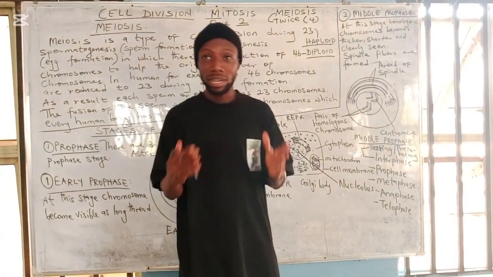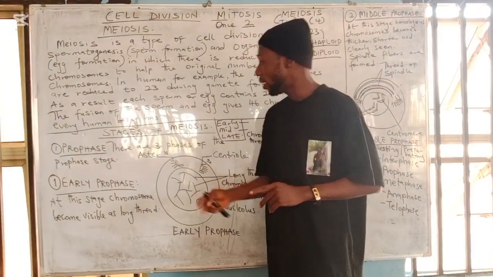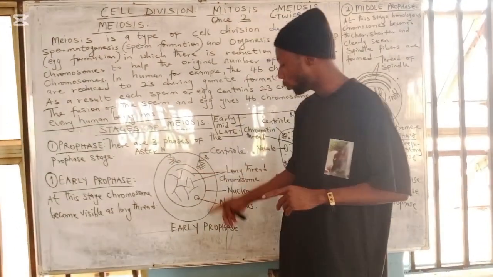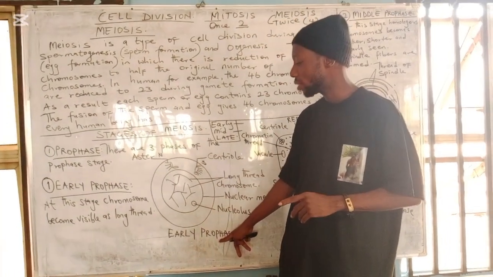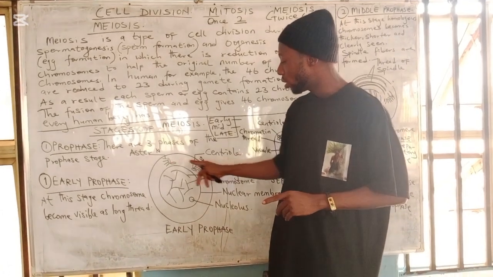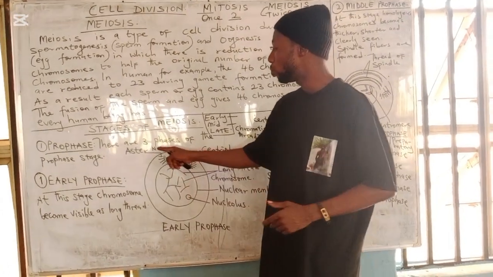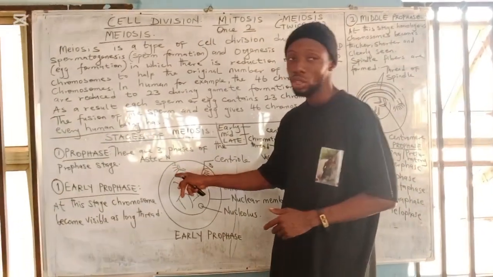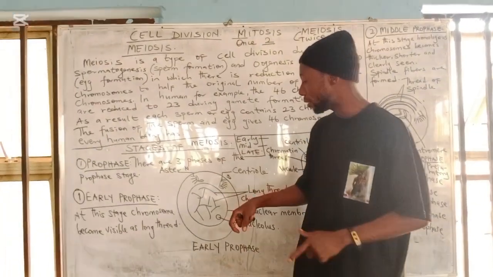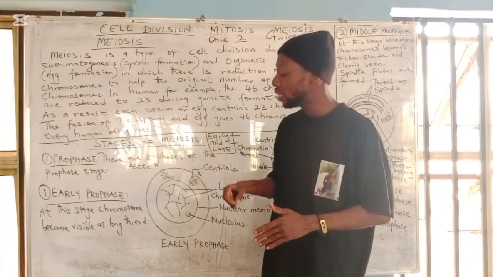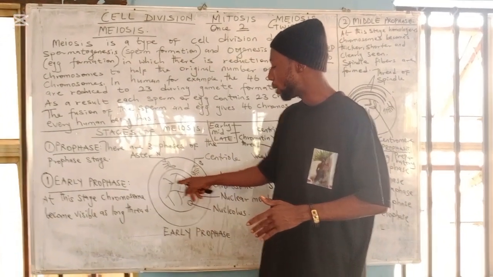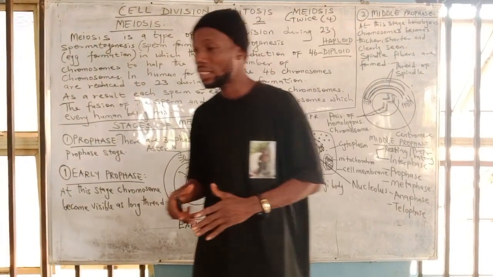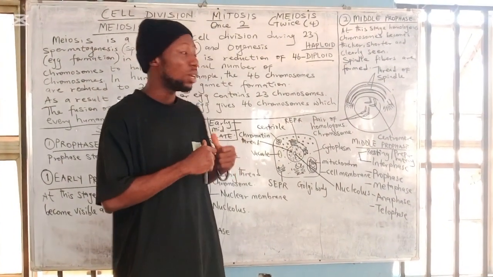Please let me summarize this again. This is the early prophase of cell division, as we have here on the whiteboard. The centriole splits into two to form the north pole and south pole, and this here is the aster that helps to hold the spindle fibers in place by positioning the centriole. Then the chromatin thread will condense to form chromosome, which is seen as a long thread. This is what happens at the early prophase.